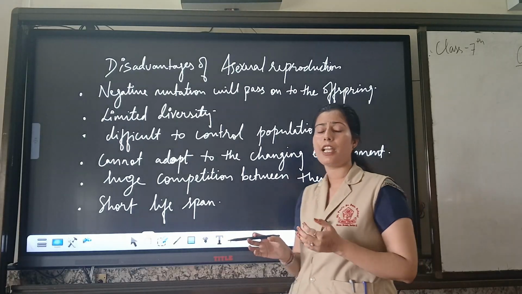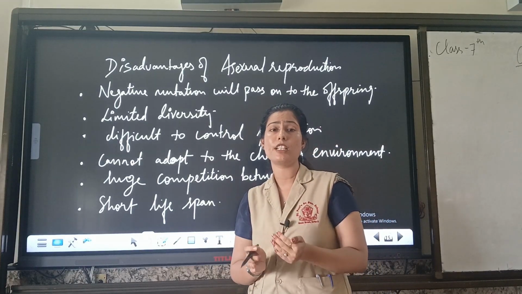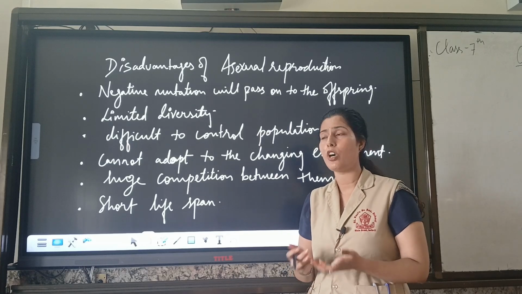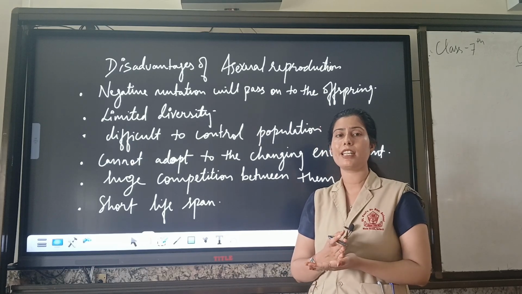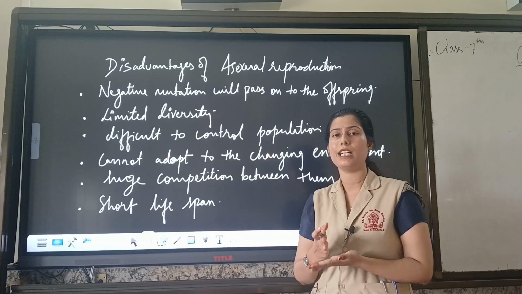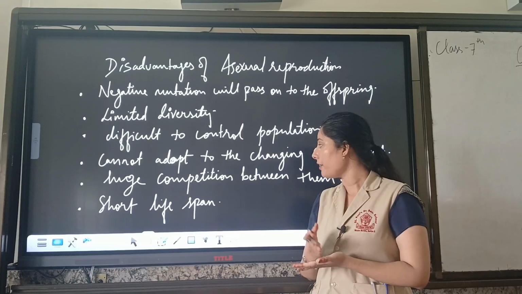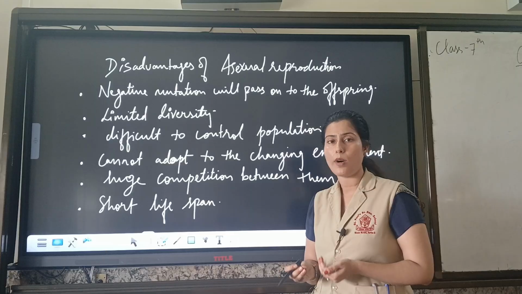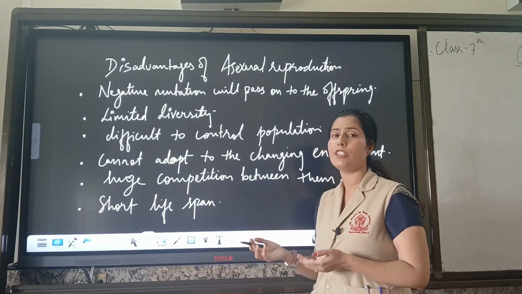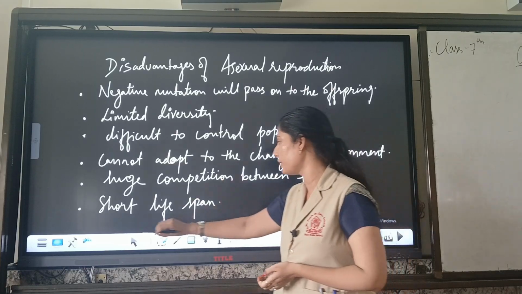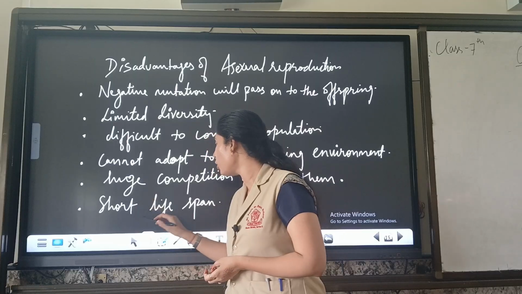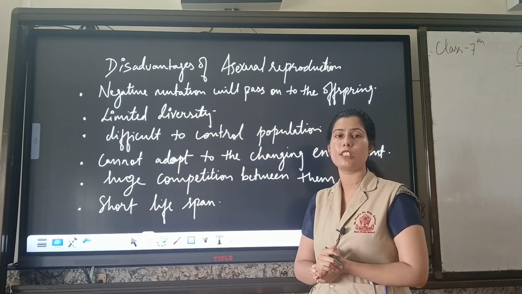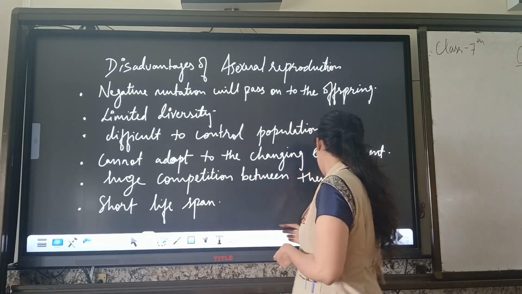Last, huge competition between them. What does that mean? If a number of organisms are produced in a shorter period of time, they compete for their survival, because for survival every organism needs food, water and other things. If there are a number of organisms, they do not fulfill their requirements of survival, and this also results in competition. Now they have a shorter lifespan. Due to competition, they are not able to survive with the changing environment.